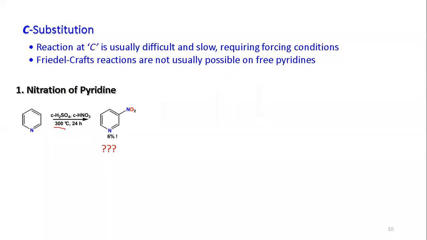Even at harsh reaction conditions, at 300 degrees centigrade for 24 hours, how much product did you get at the beta nitration? You only got 6%. Okay, it's negligible. So it's a great concern how to increase the percentage of yield. So what should we do?